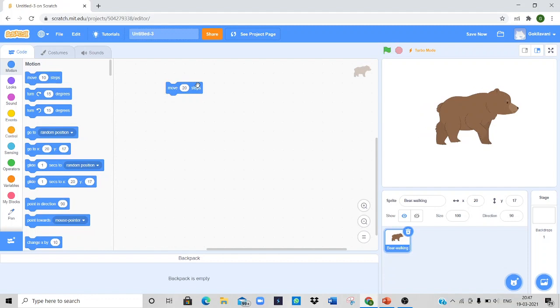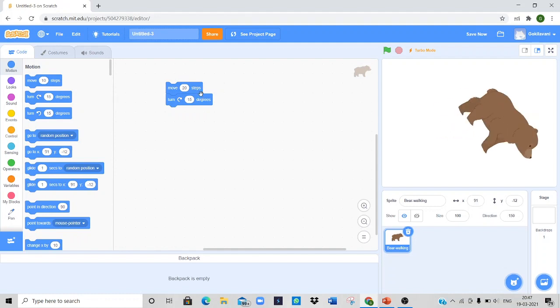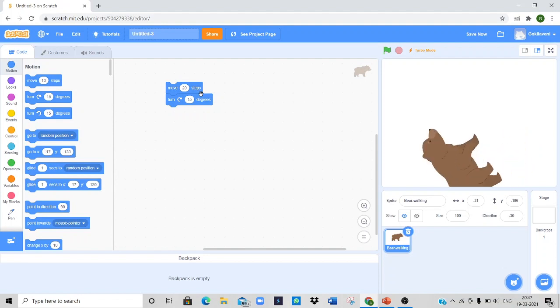in a specific direction. To turn that picture or to turn that object, drag and drop the turn block and place it below the move block. Keep clicking on any block in the script area. Observe that the sprite is moving 20 steps forward and turning 15 degrees in a circular motion on the stage.